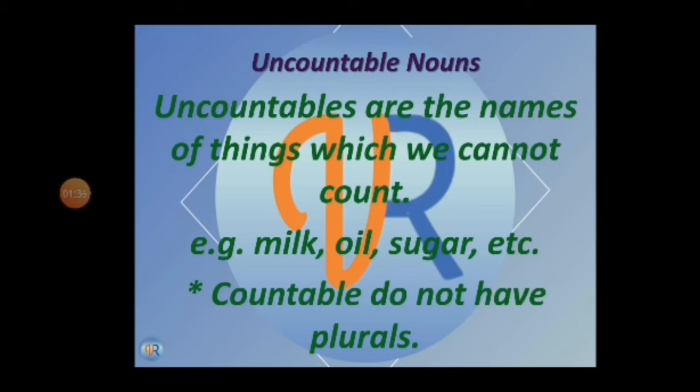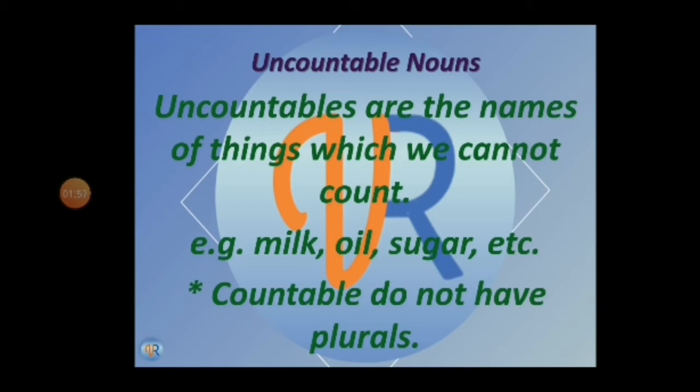We cannot form their plural also. Like milk, milks, oil, oils, we cannot say. So uncountable nouns, we cannot make their plural. Then how to identify? Most of the time children get confused between countable and uncountable nouns. How to identify a countable noun and an uncountable noun?